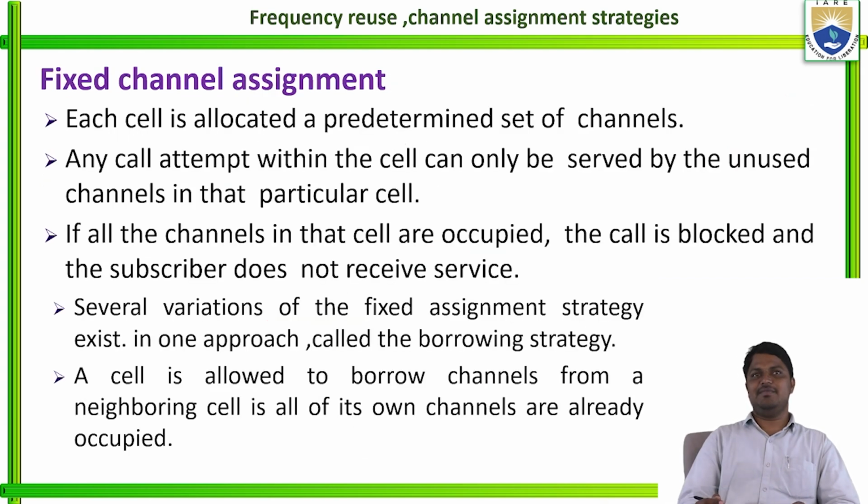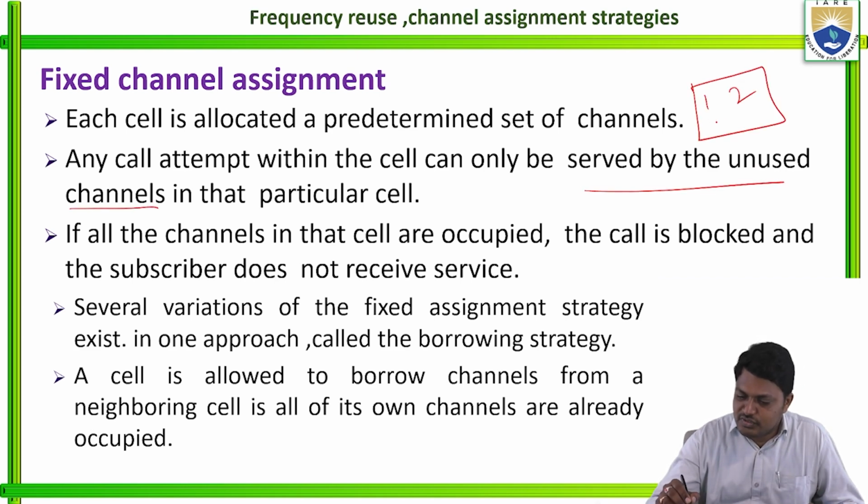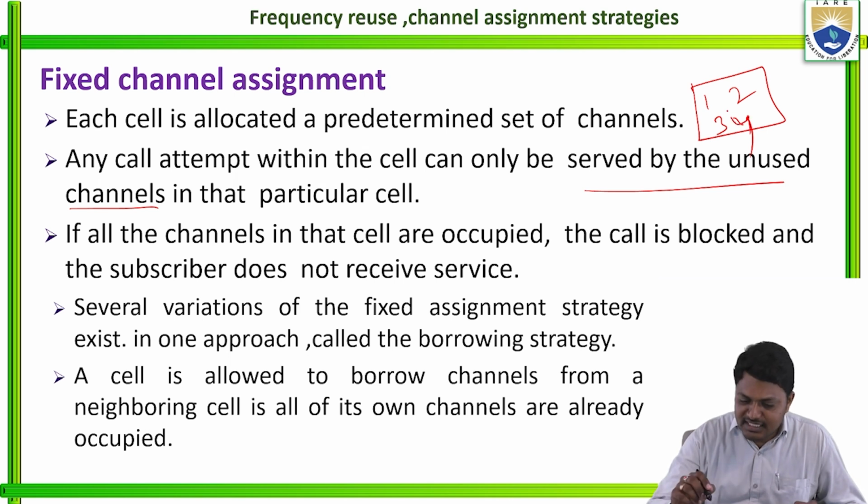So the fixed channel assignment: each cell is allocated a predetermined set of channels. Each cell or each base station is allocated a predefined set of channels. Any call attempted within the cell can only be served by an unused channel. For example, I am taking a system where only 4 channels are available. So these 4 channels are the predetermined set of channels.